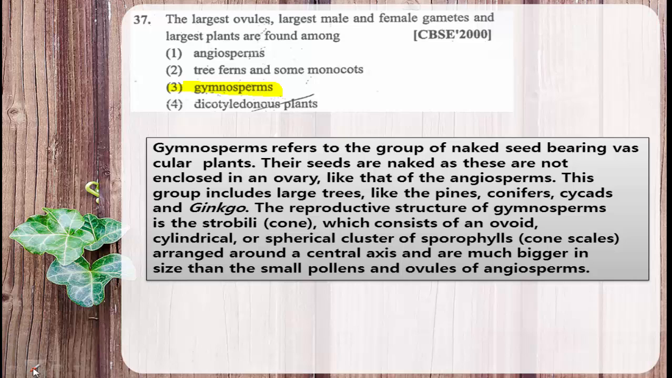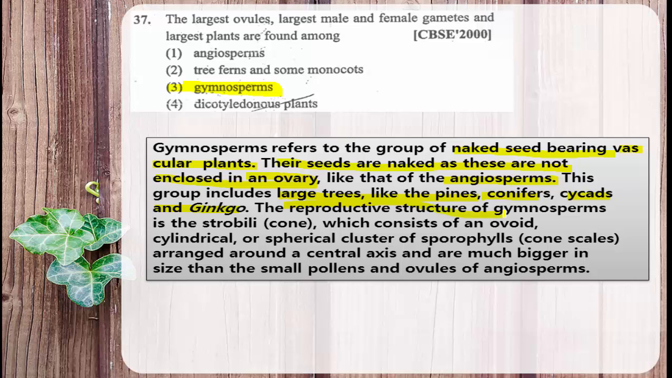gymnosperms are referred to as the naked seed bearing plants, the naked seed bearing vascular plants, because they contain xylem and phloem. Their seeds are naked because they are not enclosed in the ovary like that of angiosperms. Why are the gymnosperms called naked seeded plants? Because the ovules are not covered by the ovary. This group includes large trees like pines, conifers, cycads, and ginkgo.